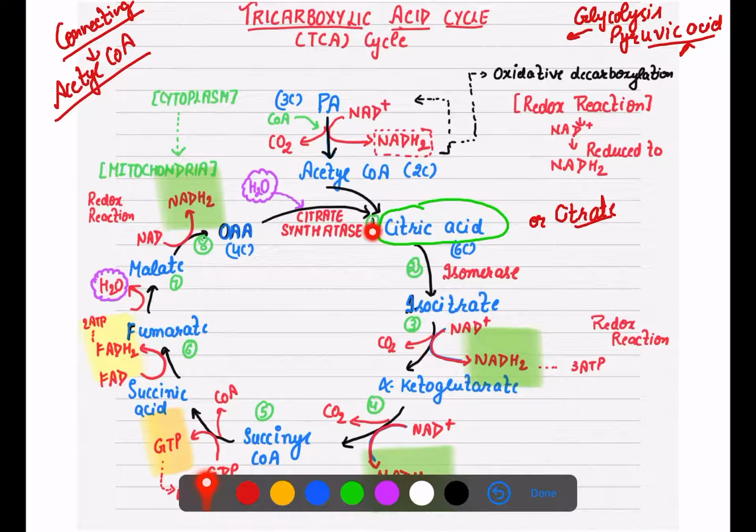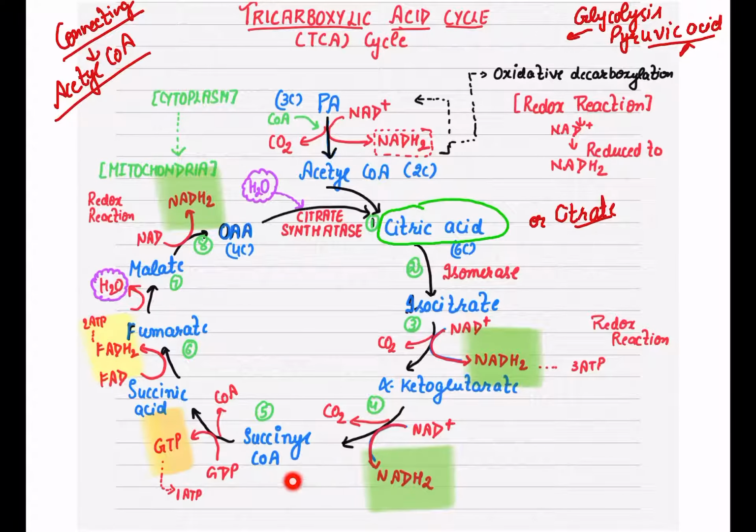Let's count our steps. Citric acid, that is first, then isocitrate, that is our second, and then alpha ketoglutarate, that is our third. Now this alpha ketoglutarate is changing into succinyl coenzyme A. So here again, this is also a redox reaction. NAD positive is changing into NADH2, and one more CO2 is released here.